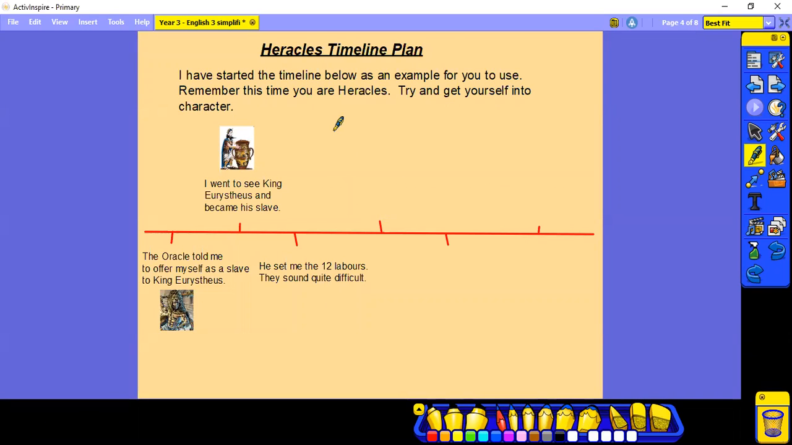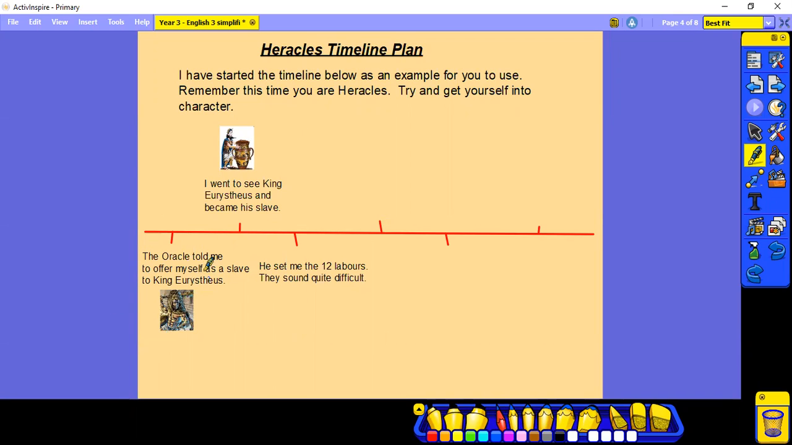So here is a timeline plan for Heracles. Now I've started this one for you. You don't have to use mine, you can use your own one. But remember, this time you are Heracles. Try and get yourself into his character.